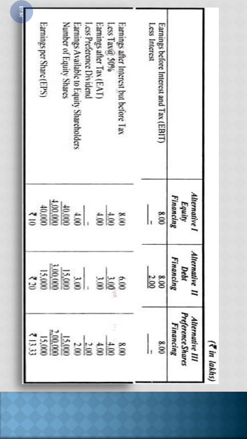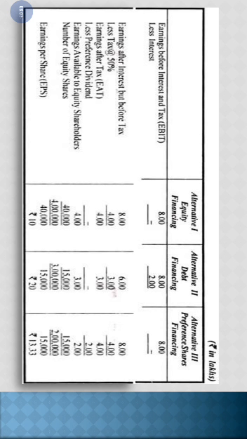In the second alternative, we'll divide earnings available to equity shareholders, which is 3 lakh, by 15,000, that is the equity shares the company has previously issued. We'll get EPS as rupees 20. In our third alternative, we'll divide 2 lakh by 15,000 and we'll get 13.33 as our EPS.